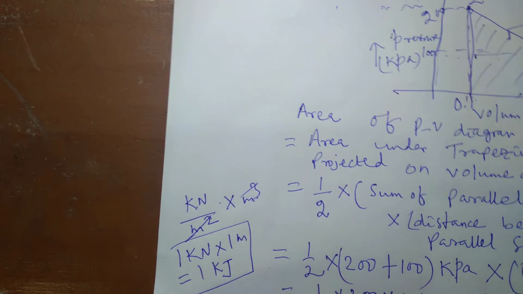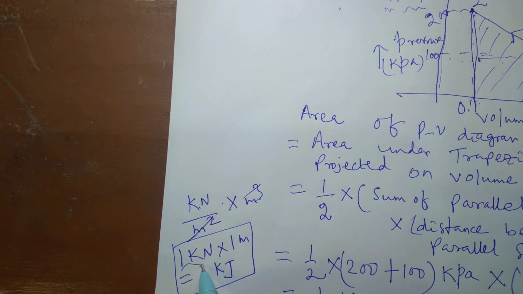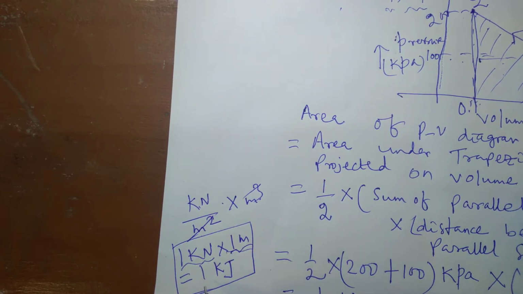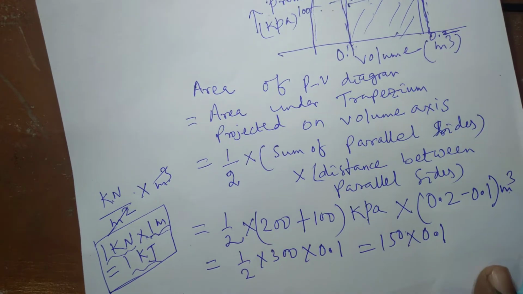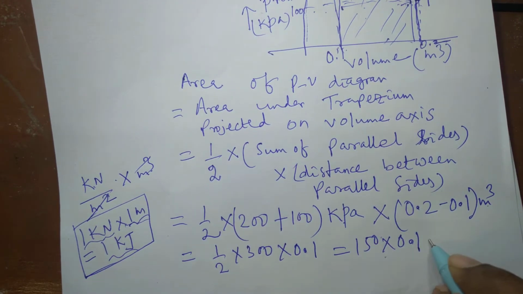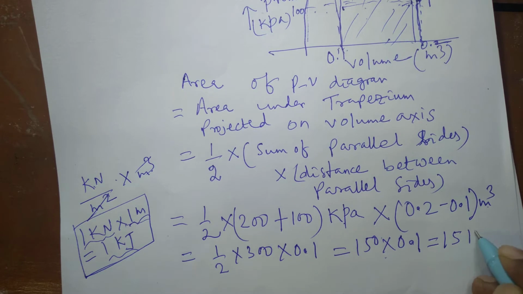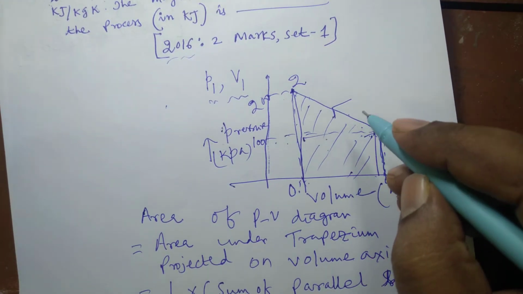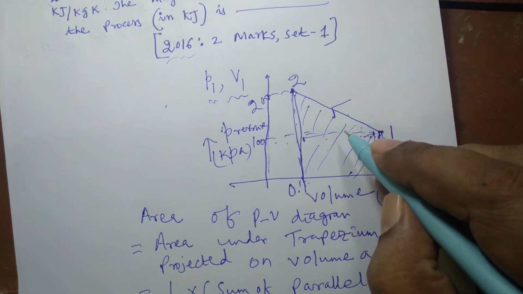Work done is equal to force into displacement. The unit of force is here 1 kilonewton, and 1 kilonewton when multiplied by 1 meter yields 1 kilojoule. So this is 150 into 0.1, 15 kilojoule. And this work done can also be calculated in another way.